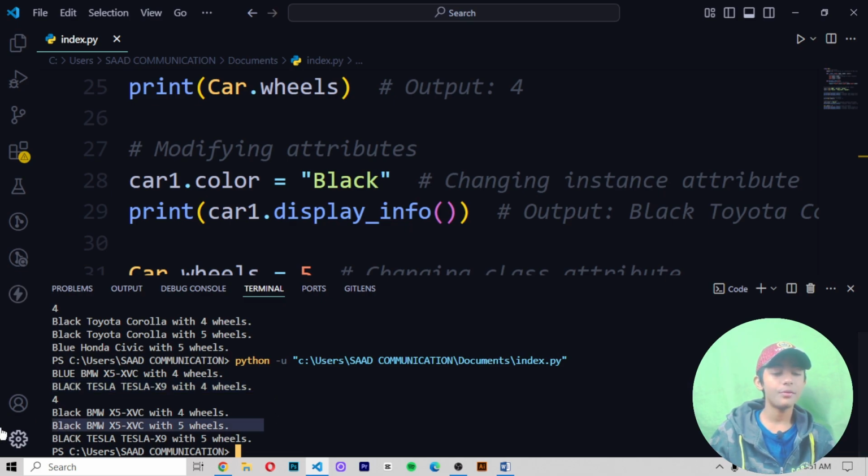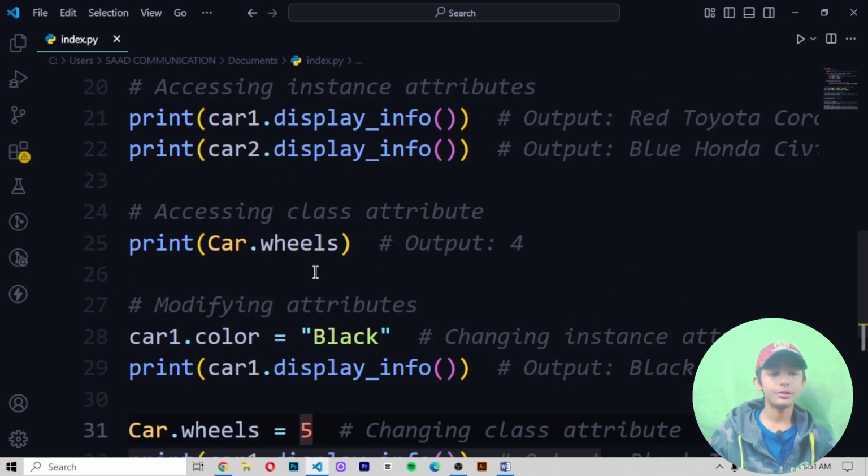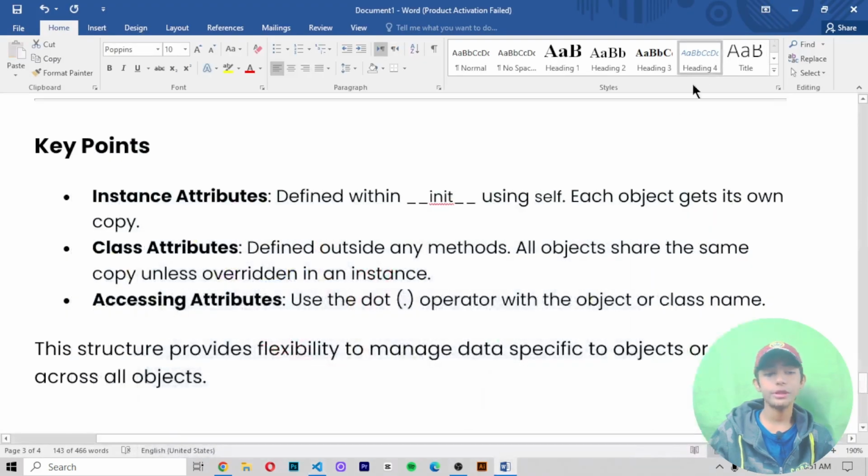Our cars will be modified. Then black Tesla XD with 5 wheels. So here our cars will be modified. So like that. Or if you want to change the colors here, it will also change. Or if you want to change the wheels here, the wheels will also change. Okay, this is your own choice. Or you can change the wheel from here, and it will also change. It is your own choice.